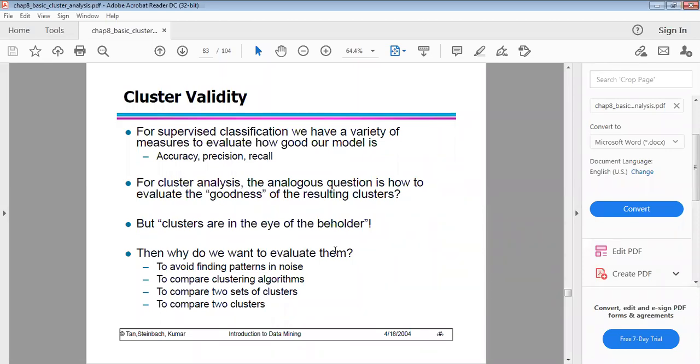So how to evaluate them? Here we have to evaluate cluster validity to avoid finding patterns in noise, to compare clustering algorithms, and to compare two sets of clusters as well as two individual clusters. This is why we have to evaluate the cluster value.